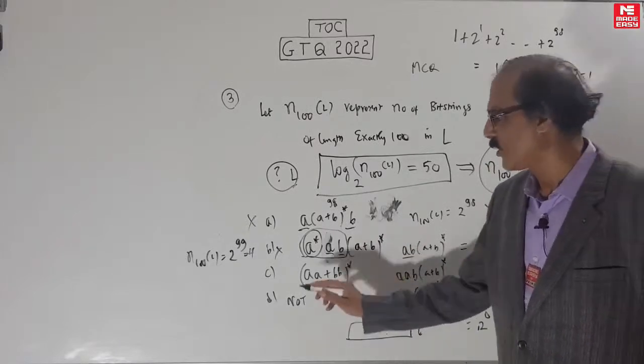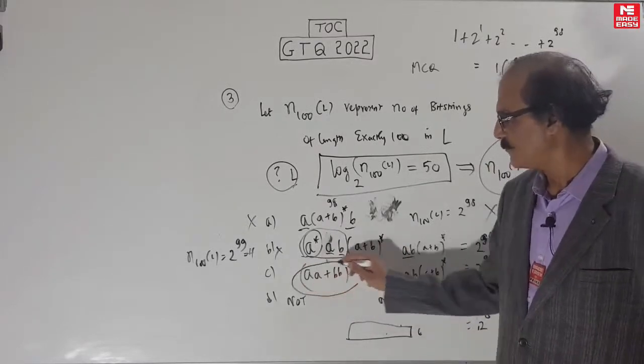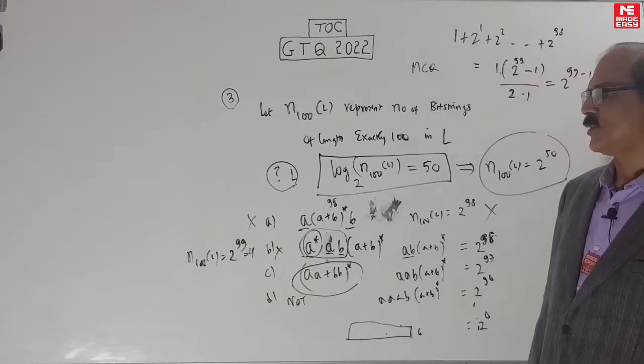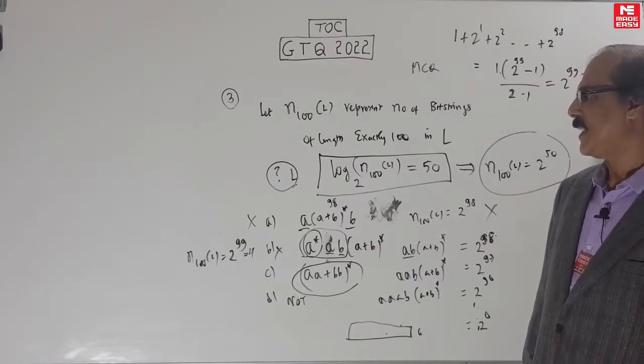So it has to be either this or none of these. Let's check this. (AA plus BB) whole star. What is (AA plus BB) whole star?